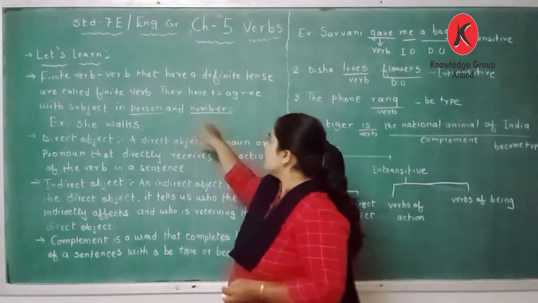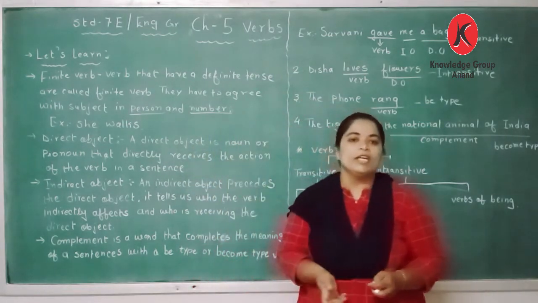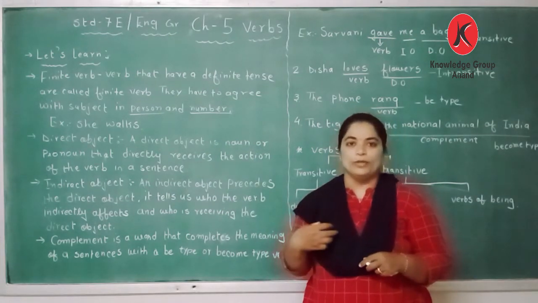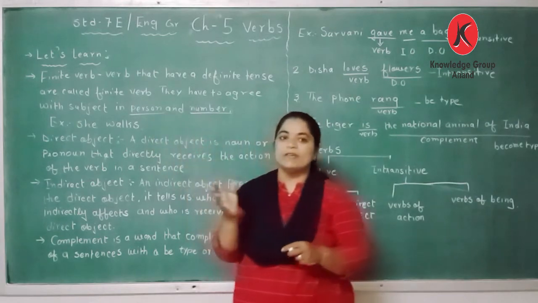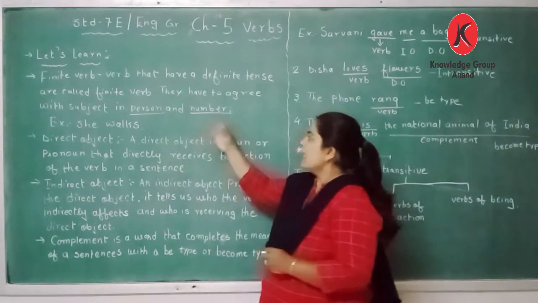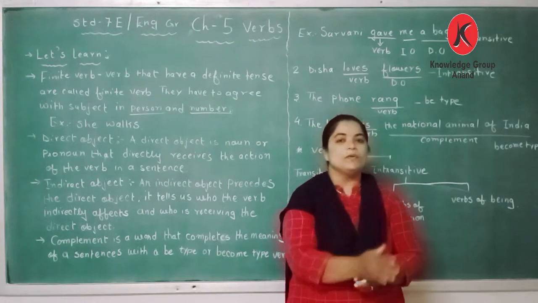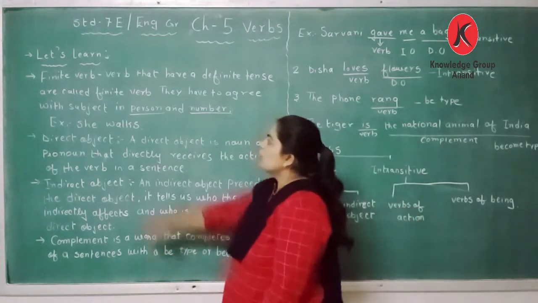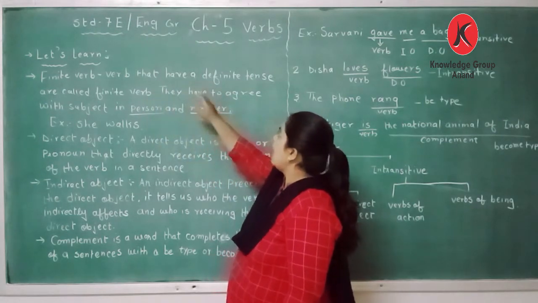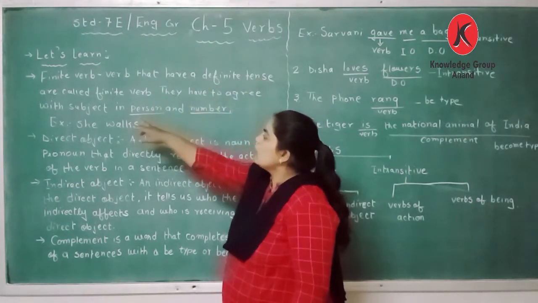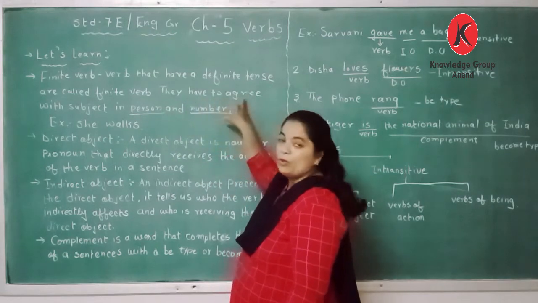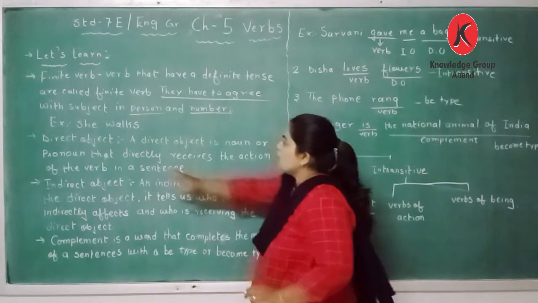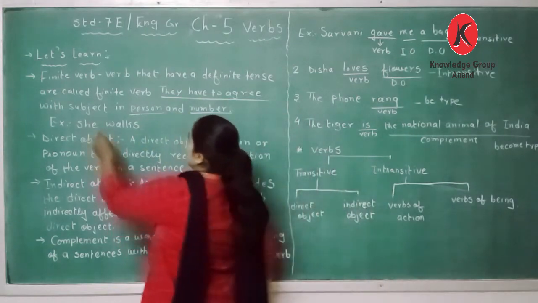And number, how many persons are there? Is it singular or plural? Person means which person: first, second or third person. And number means whether it is a singular or a plural. So verbs that have a definite tense are called finite verbs. They have to agree with the subject in person and number.